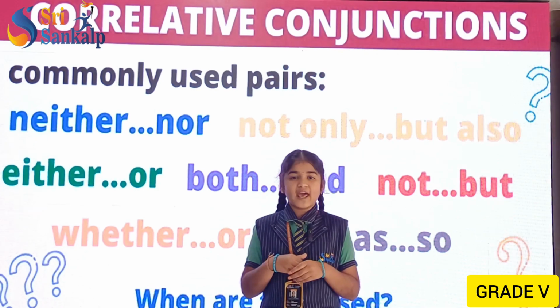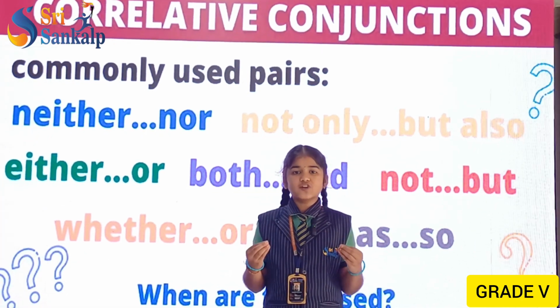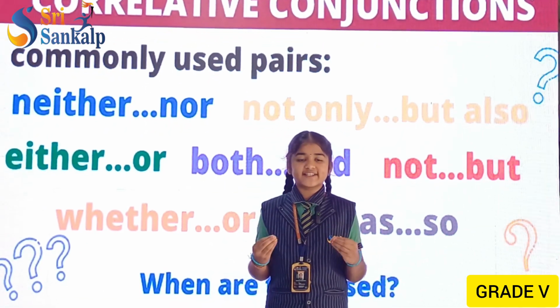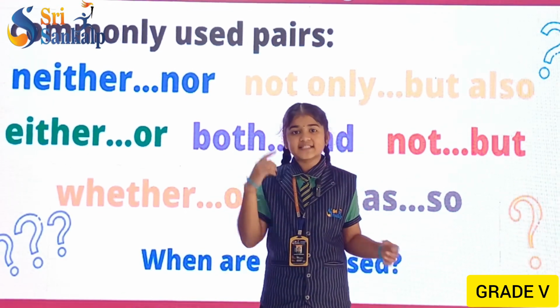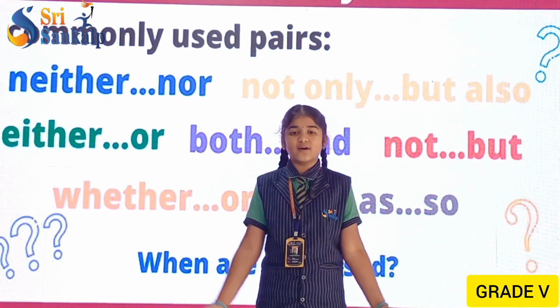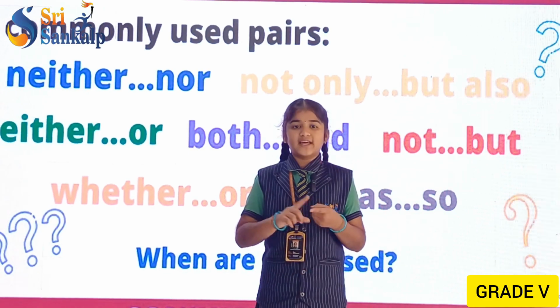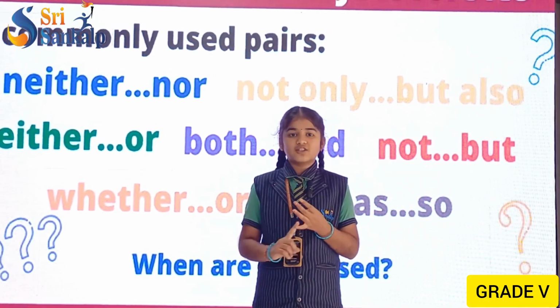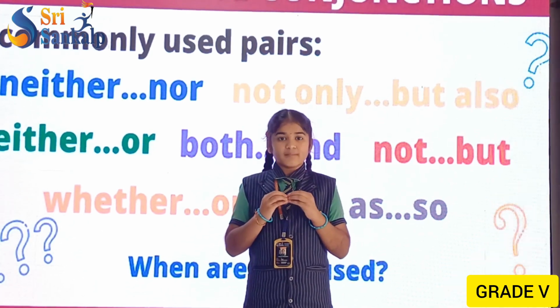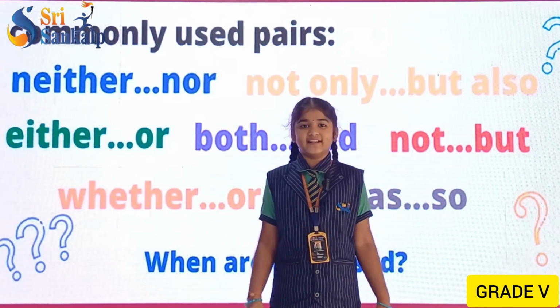Today we are doing an activity on correlative conjunctions. Correlative conjunctions are a word phrase that link or relate phrases or ideas in a sentence that are equally important. For example, either or, neither nor, whether or not, not only but also. Now my friends will say in detail.